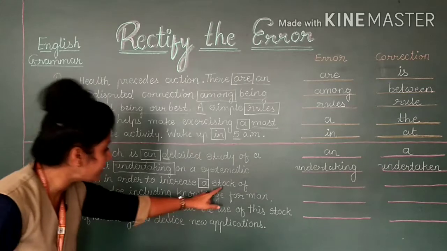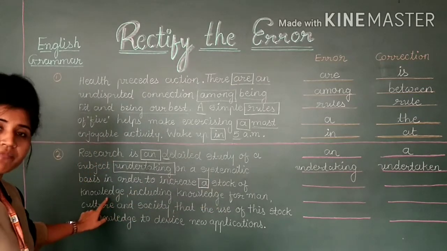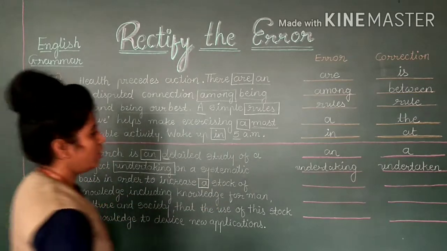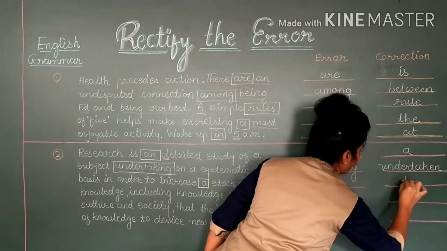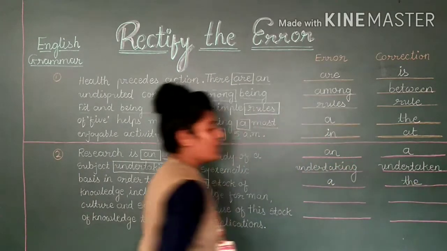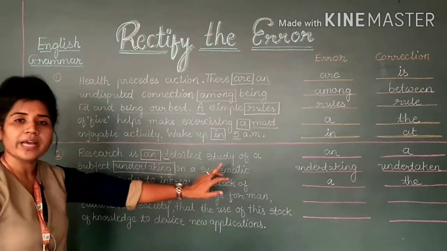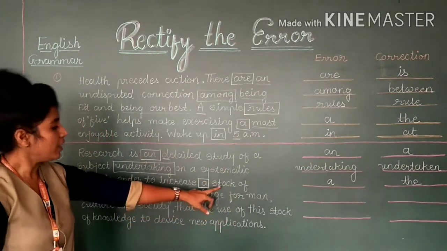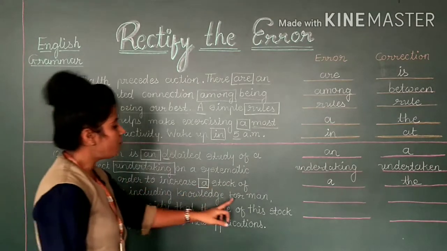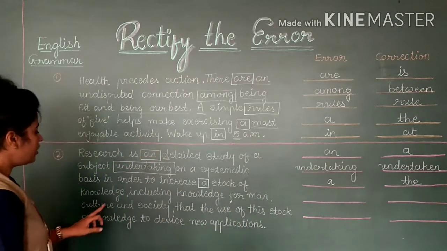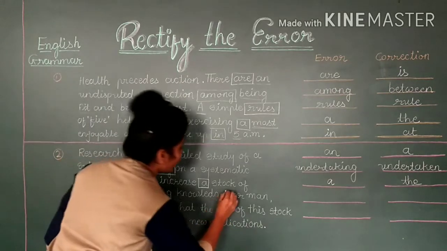But here we are having a definite thing. So for definite we will have to use "the". So the error is "a". Instead of that we will have to write "the", because "the" is definite, and here we are having the specific thing, stock of knowledge, including knowledge for man, culture and society. So knowledge